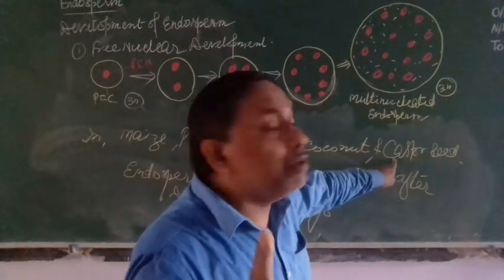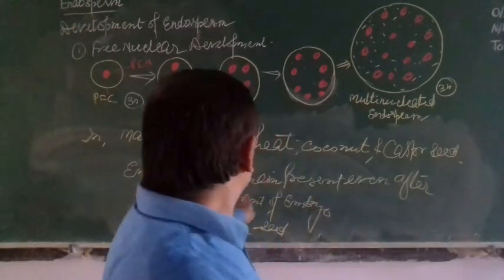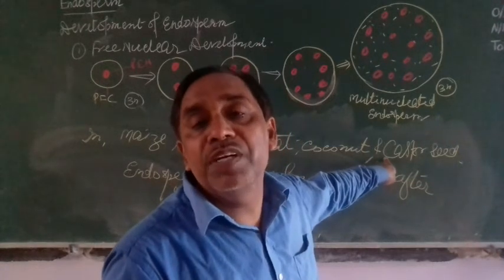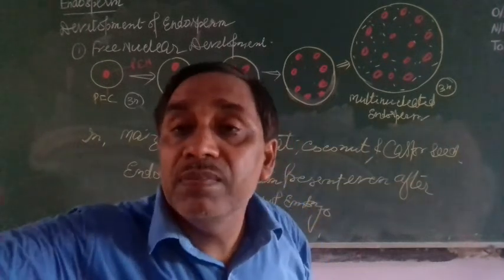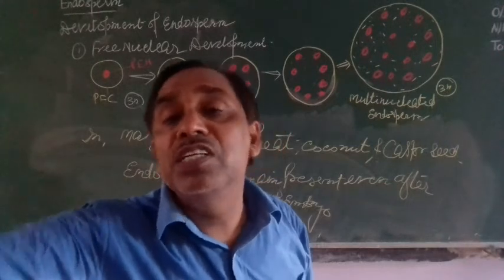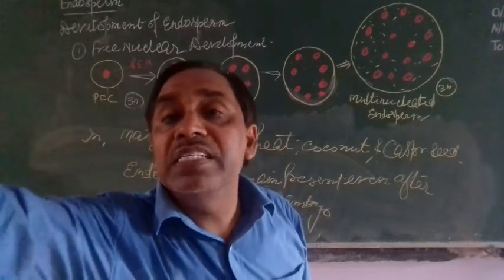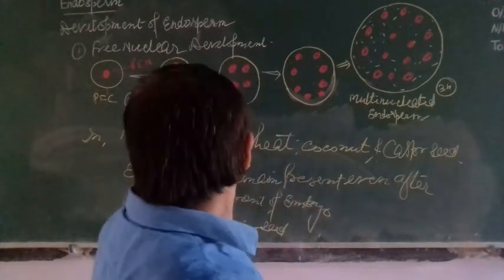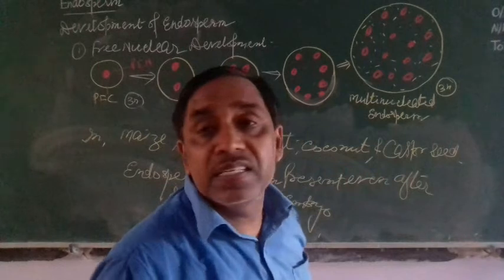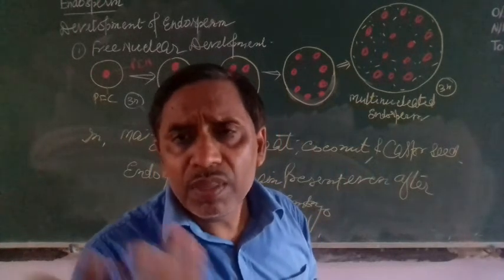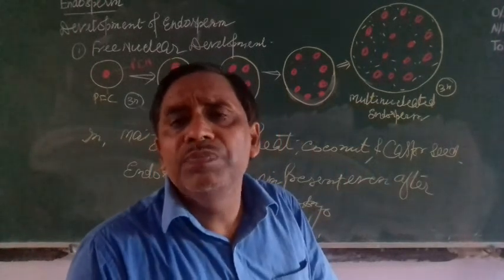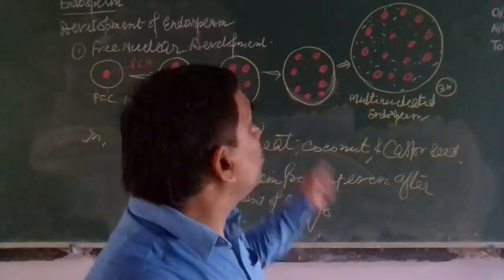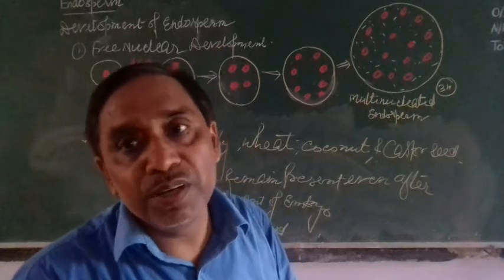So keep in mind, the castor seed is an endospermic seed, and the groundnut seed is non-endospermic. Maize, paddy, wheat, coconut, castor seed are endospermic seeds. But mango, guava, beans, pea, gram, all these are non-endospermic seeds. So this is all about the development of endosperm. Thank you very much.